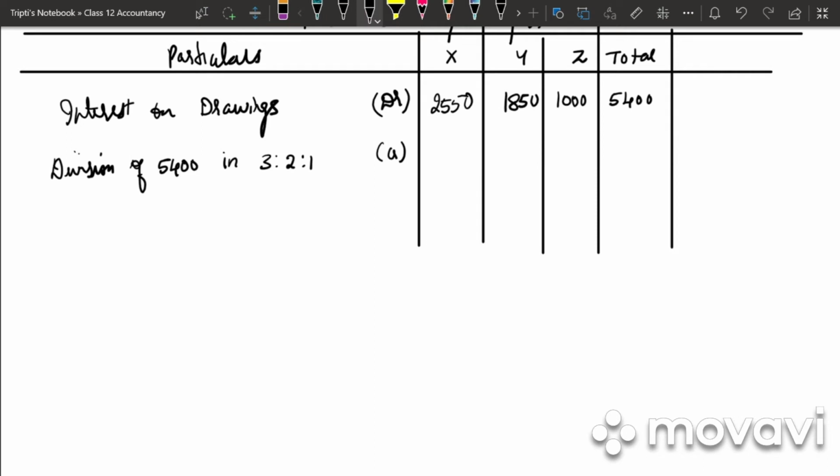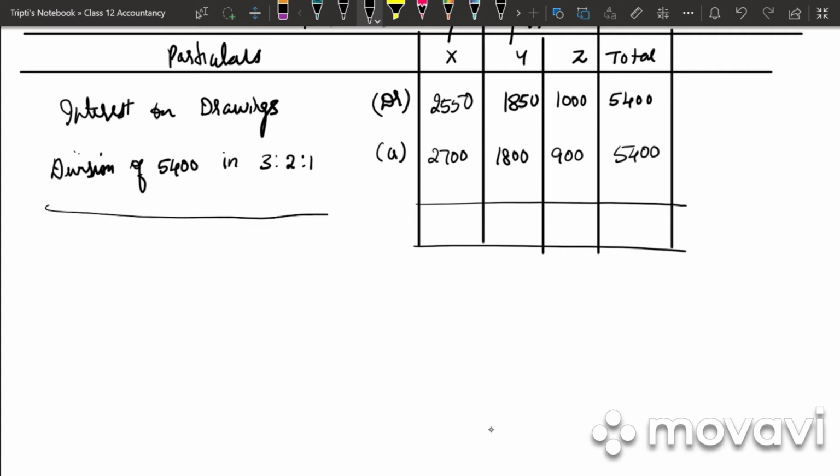This will be credit. So 5,400 into 3/6. How much is it? 2,700. Then we have 5,400 into 2/6, 1,800. And last we have 5,400 into 1/6, that is 900. So the total will be 5,400.